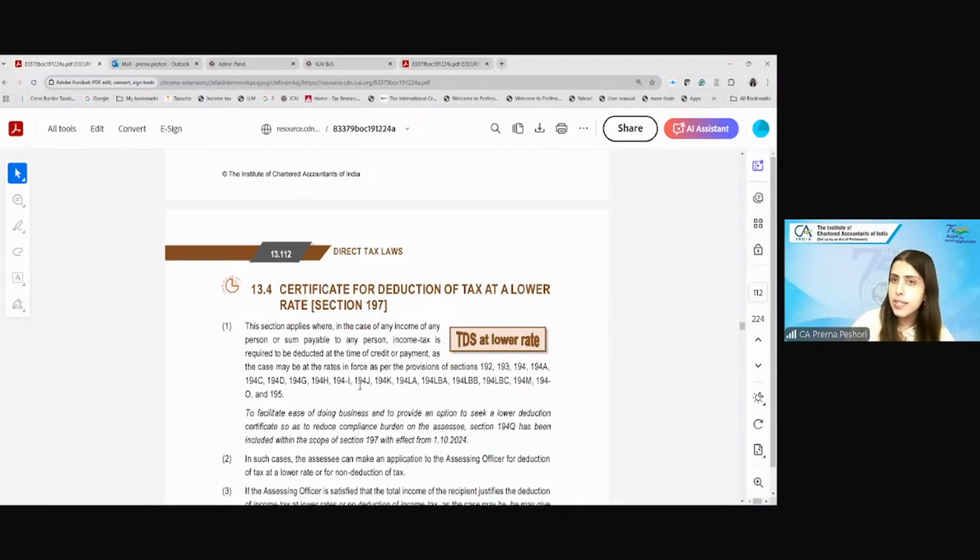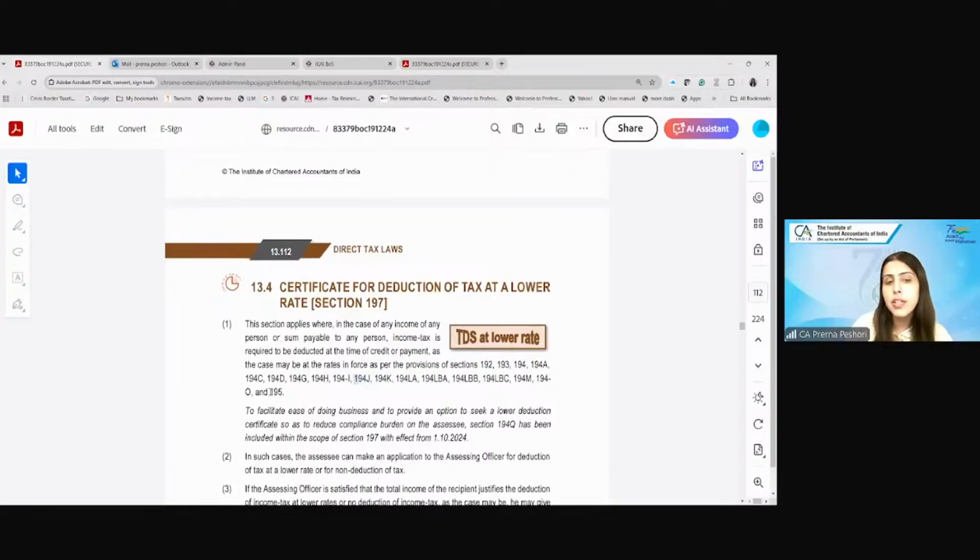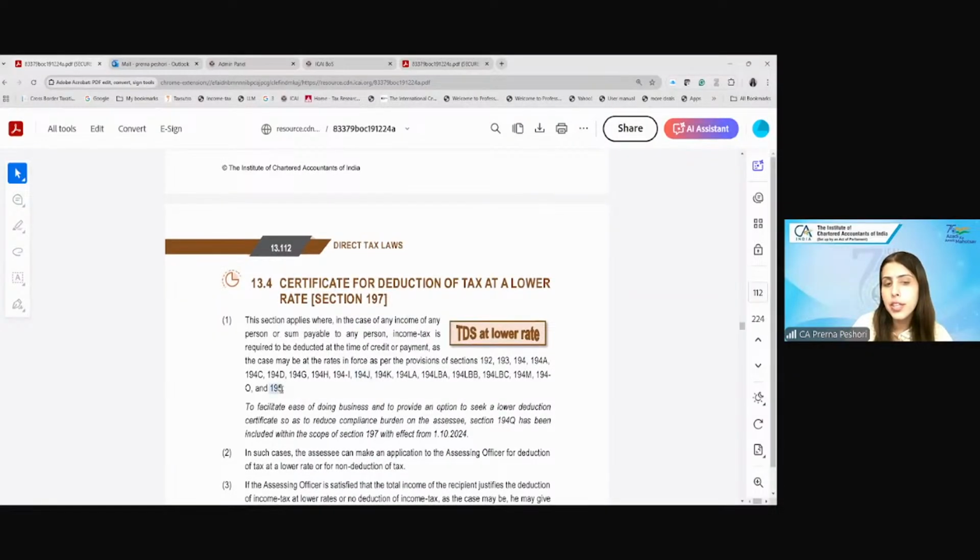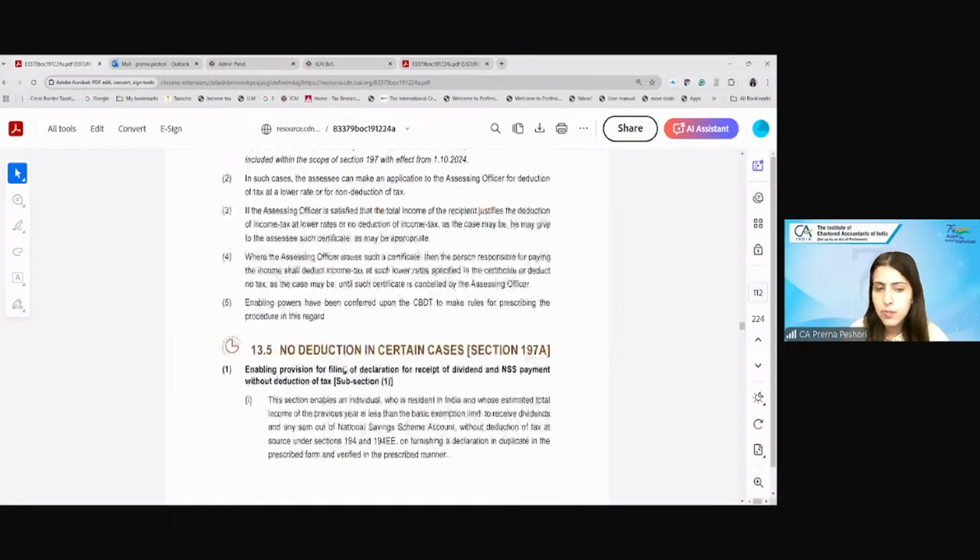If you are a non-resident, then of course you can get under 195, because only a resident is covered under 194IA, resident seller, resident buyer. If you are a non-resident seller, then of course 195 will apply, and then of course you can come under 197. Clear?